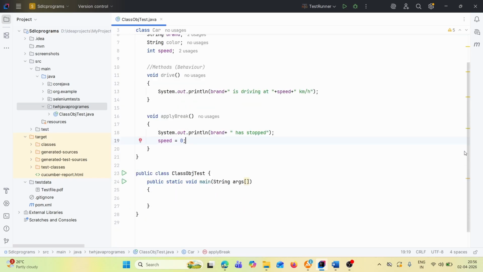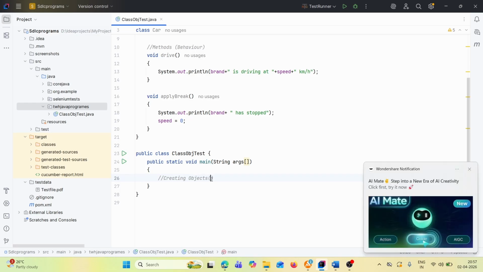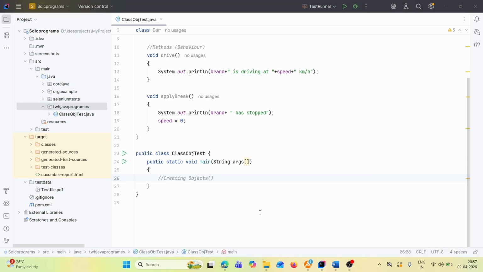Then let's go to the class ObjectTest. Here, what we are going to do is create objects, that is, instances of Car.